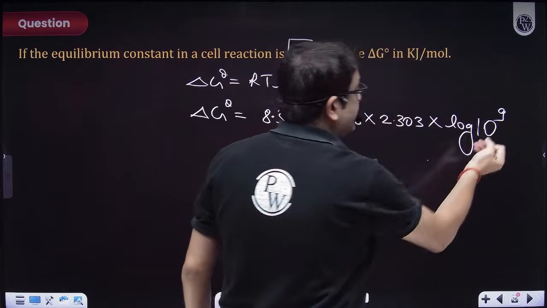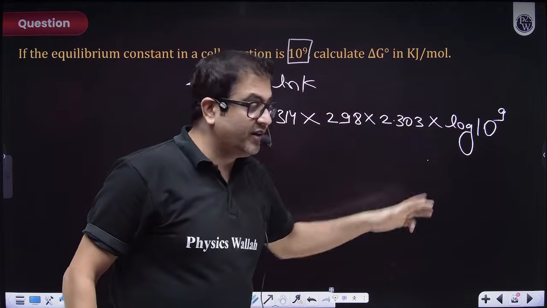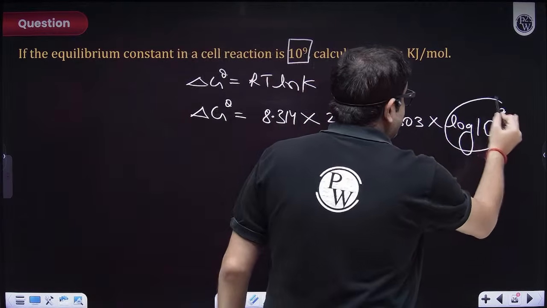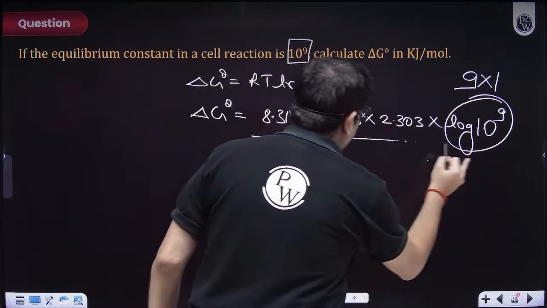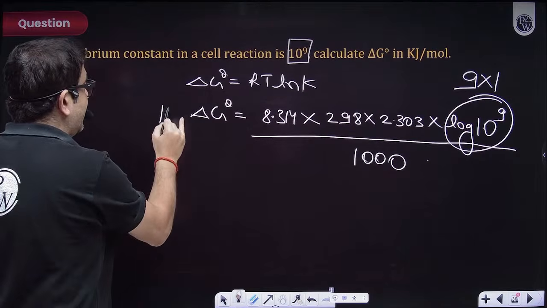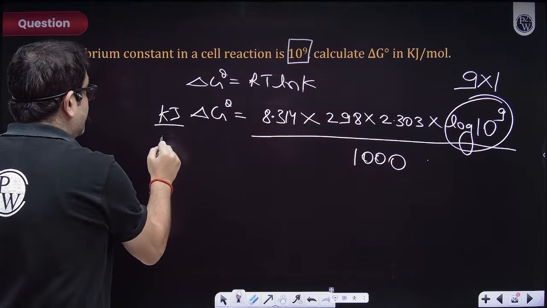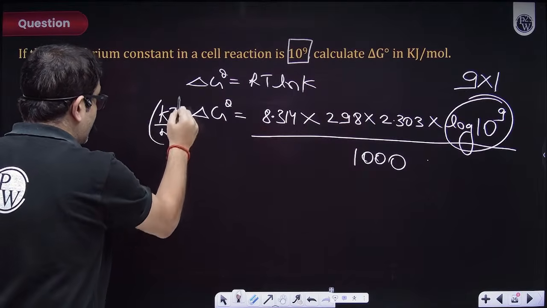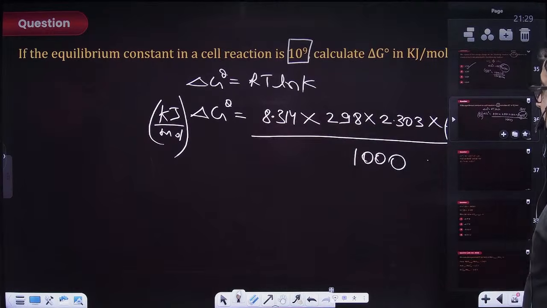Log of a raised to power b is b log a, so this will be 9 log 10. Log 10 value is 1, so this is nothing but 9 into 1. Now, because you have to report in kilojoules, I have to divide by 1000. Whatever answer you get will be in kilojoule per mole. Now again, this is just a case of multiplication.